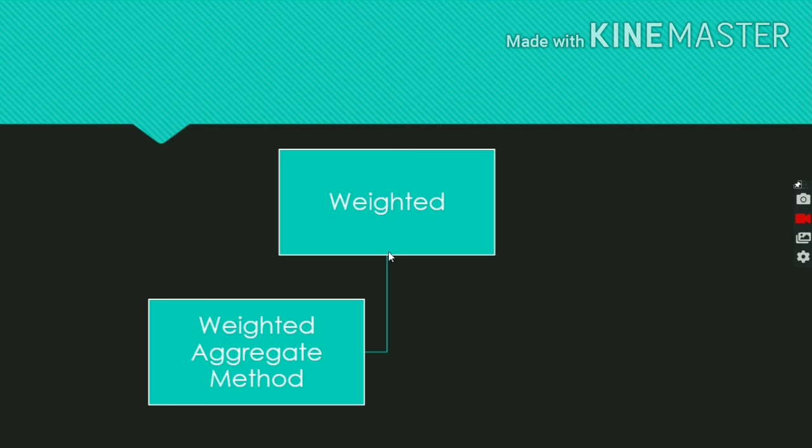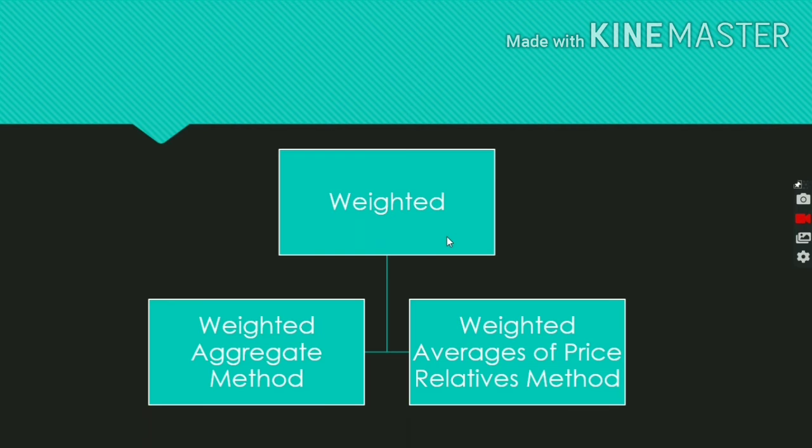So good morning students. Let's continue with index numbers. Last class we calculated unweighted methods, that is simple aggregate method and simple price relative method. So today we are going to calculate index numbers on weighted, that is weighted aggregate method and weighted average of price relative method.